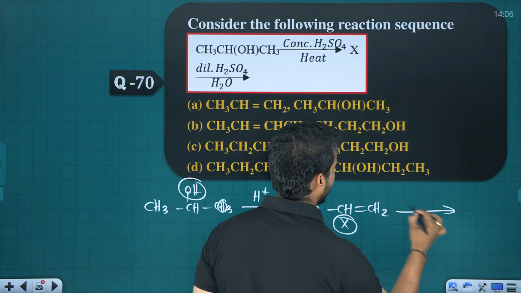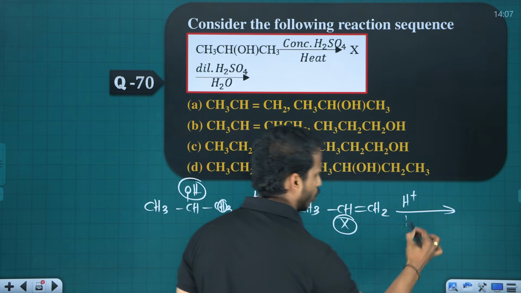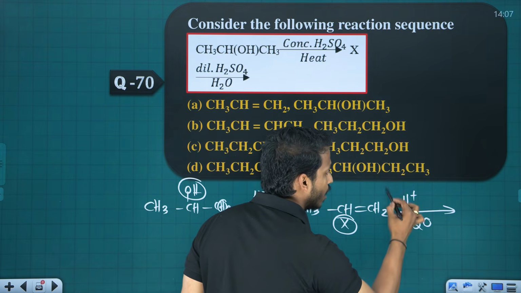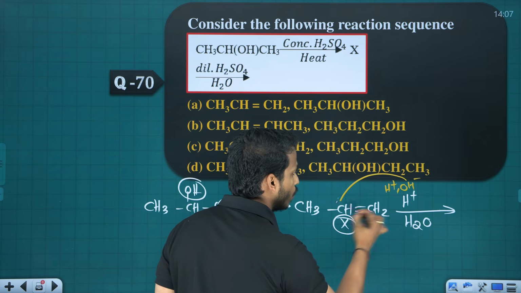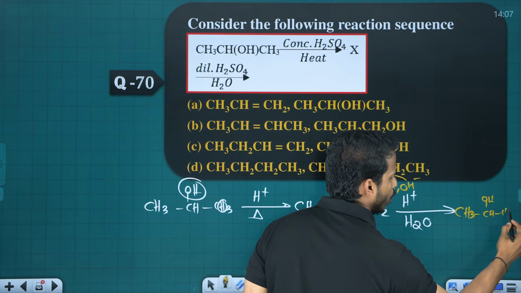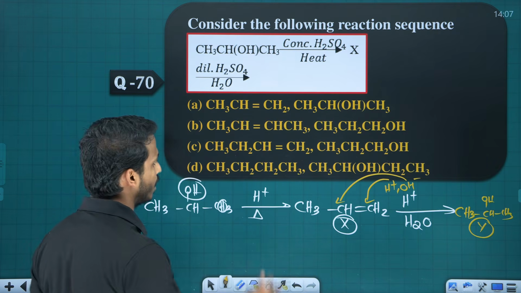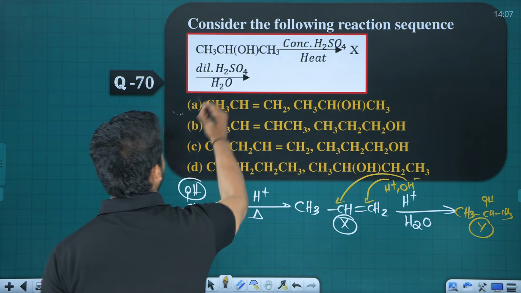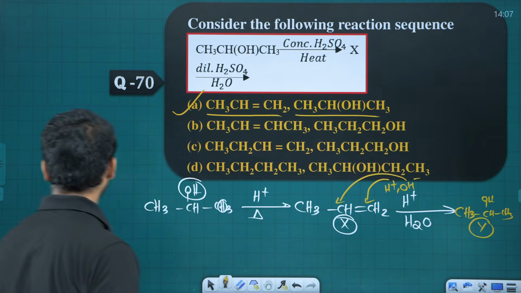To this propene they are adding dilute acid and water. What is this process called? Acid hydrolysis. H2O contains H plus and OH minus. It follows Markovnikov's rule. The negative part goes here, the positive part goes here. You will get propan-2-ol back. So this is Y. The question: what is X? So one is propene, I think it's option A, and the last one is propan-2-ol. Ready? Next one.